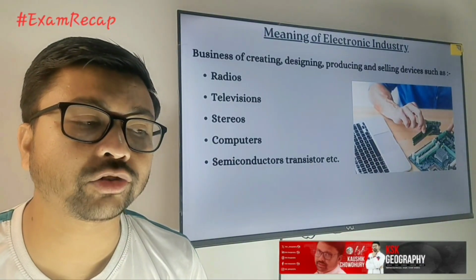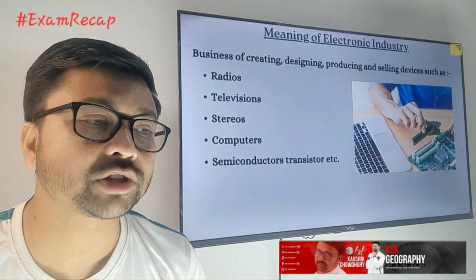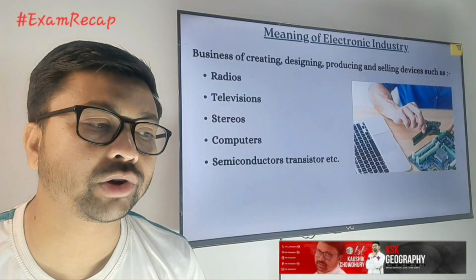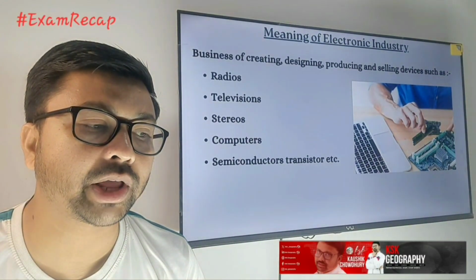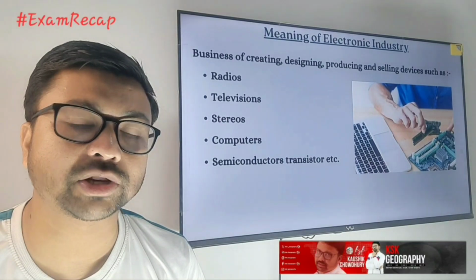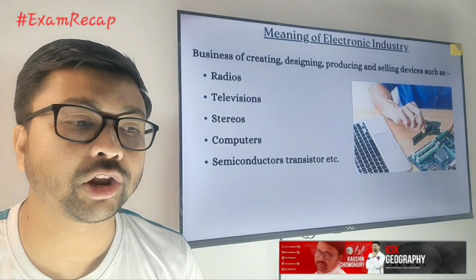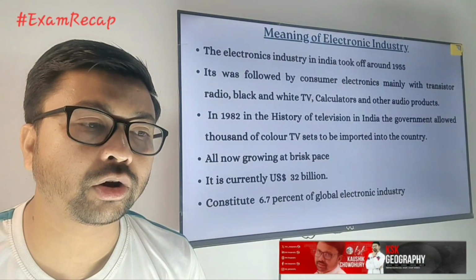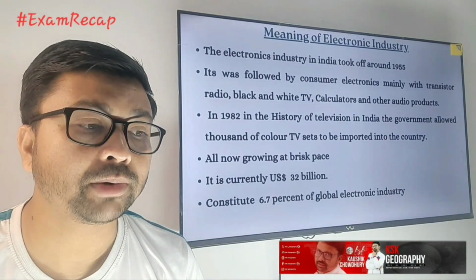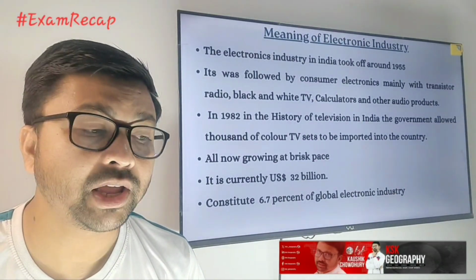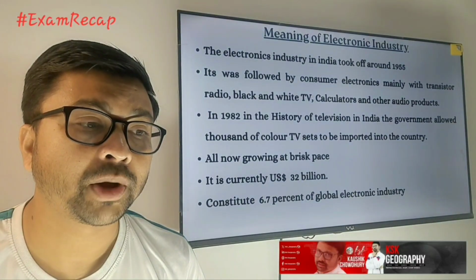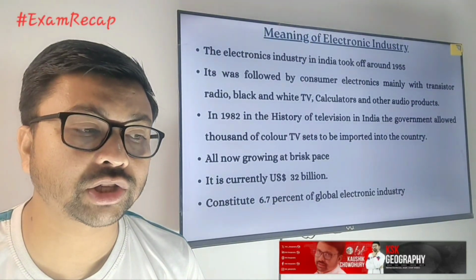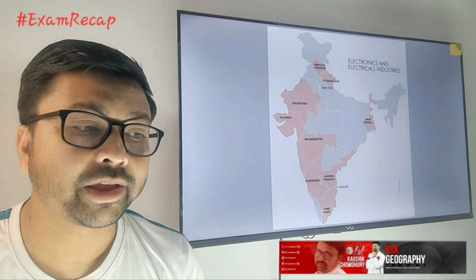Next, you need to focus on the electronic industry. It is the business of creating, designing, producing and selling devices such as radio, television, stereo, computers and semiconductor transmitters. Those come under the electronic industry. The electronic industry in India took off in the year 1955, and it is growing very rapidly. There is a huge demand for electronic products all over the world, so that's why those industries are growing very rapidly.